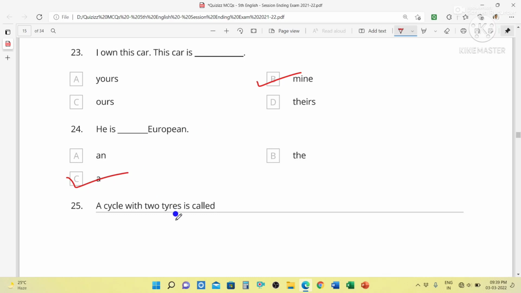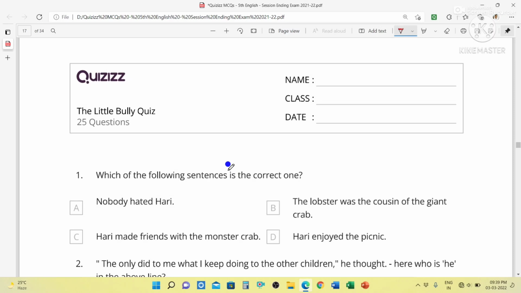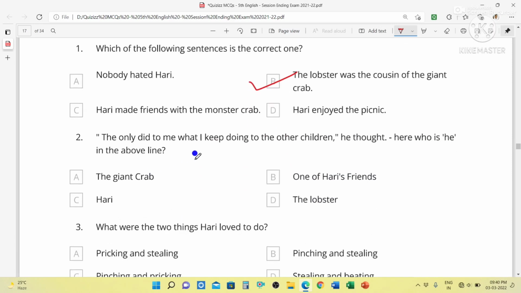A cycle with two tires is your bicycle. A cycle with three tires is called your tricycle. Now we will discuss another chapter, that is The Little Bully. So the first question is, which of the following sentences is the correct one? The answer will be option B. The lobster was the cousin of the giant crab. The giant crab only did to me what I keep doing to the other children, he thought.